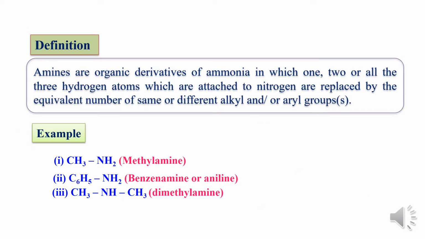Let us discuss the definition of amines. Amines are organic derivatives of ammonia in which 1, 2 or all three hydrogen atoms attached to nitrogen are replaced by the equivalent number of same or different alkyl or aryl groups. For example, CH3NH2, in which one hydrogen atom of ammonia is replaced by CH3, is called methylamine. In the second example, one hydrogen atom of ammonia is replaced by C6H5, which is called benzenamine or aniline. In the third example, two hydrogen atoms of ammonia are replaced by two methyl groups, which is called dimethylamine.